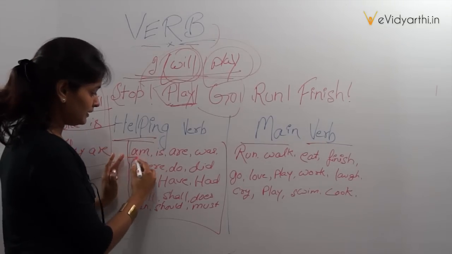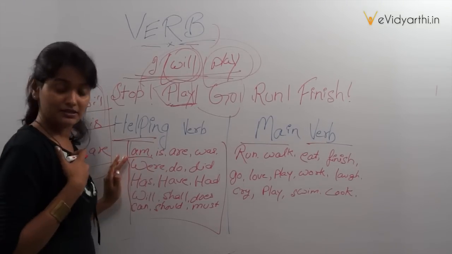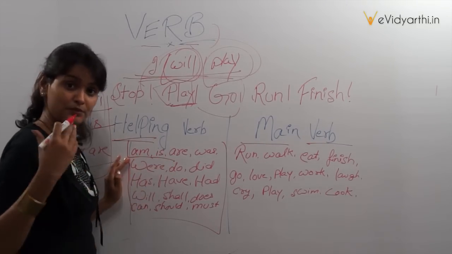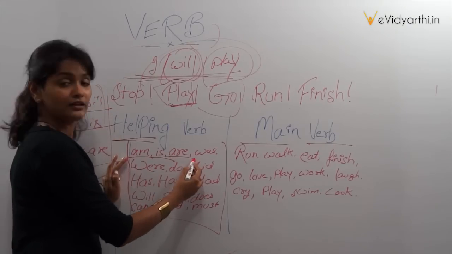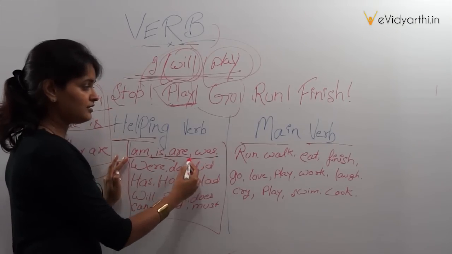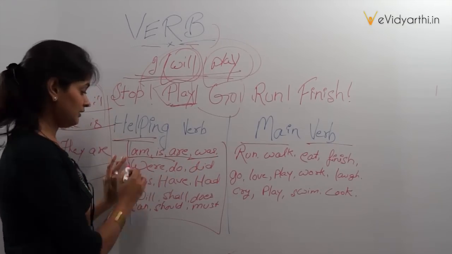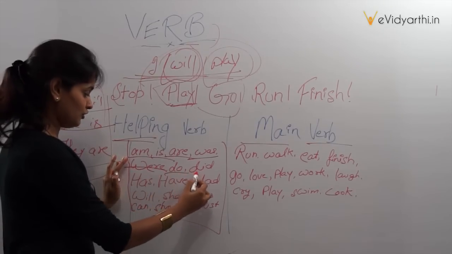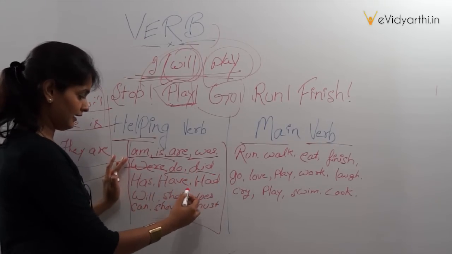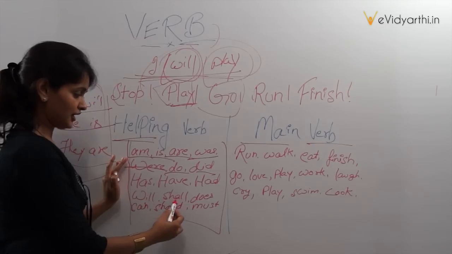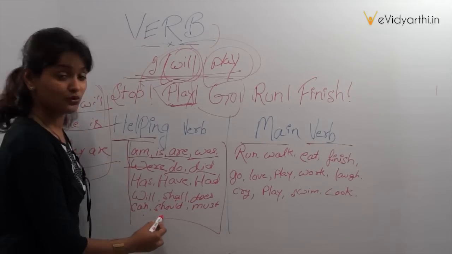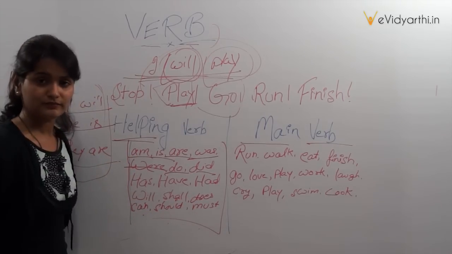Few helping verbs: am, is as in Priya is a good girl, are as in they are walking, was as in she was walking, were, do, did, has, have, had, will, shall, does, can, could and must.